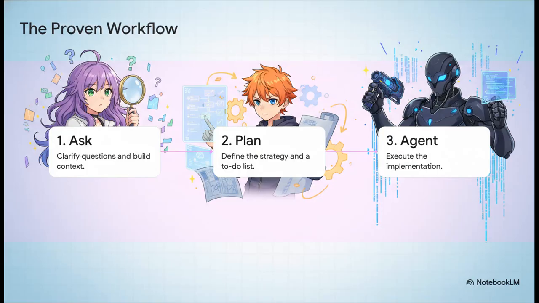And the core of that structure is this proven 3-step workflow: ask, plan, agent. First, you ask questions to build all the necessary context. Then, you use that context to define a super clear strategy. And only then do you let the agent actually implement it. This sequence is non-negotiable. You have to do it in this order.